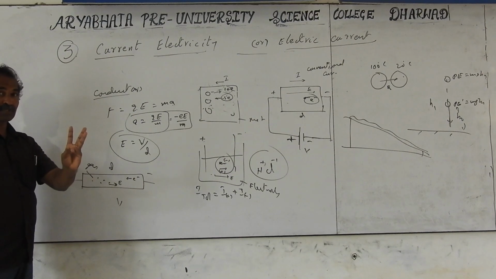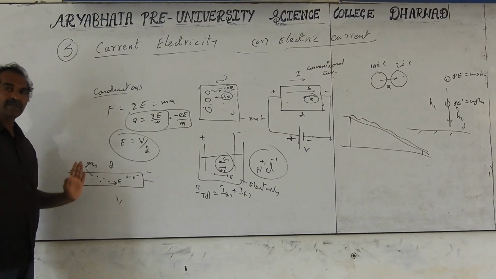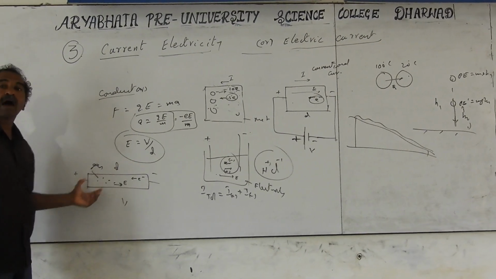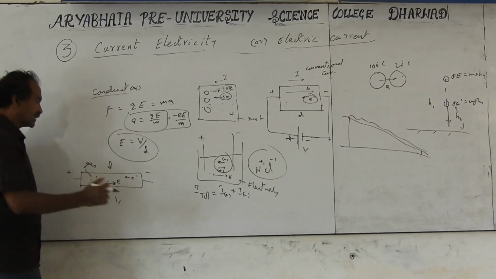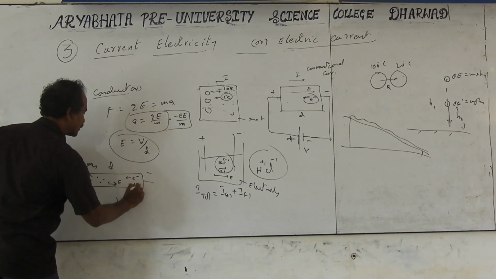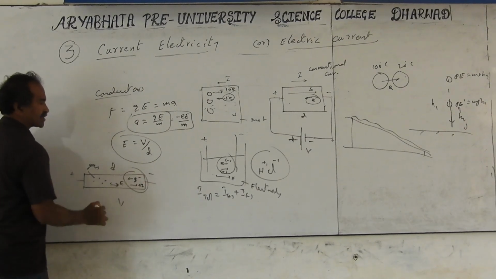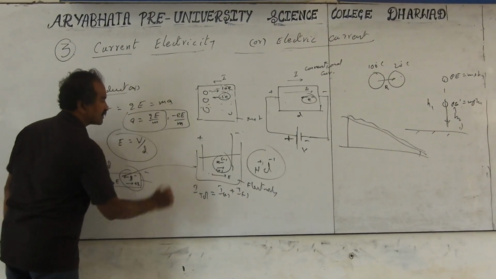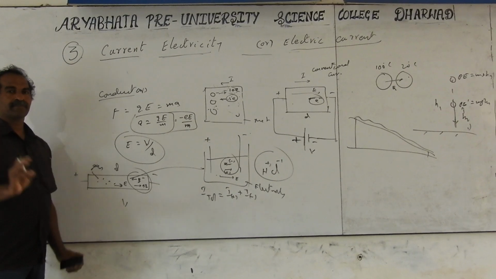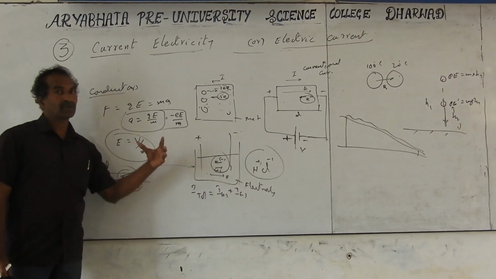So we have electron motion, negative ion motion, and positive ion motion. Electrons and negative ions move in the same direction. Positive ions move in the opposite direction. So electrons going left means positive charges will go right, plus Q, and this is minus Q, traveling in opposite directions. The condition is the same as that of electrolytes. In electrolytes and gases, current is because of the positive and negative ions.